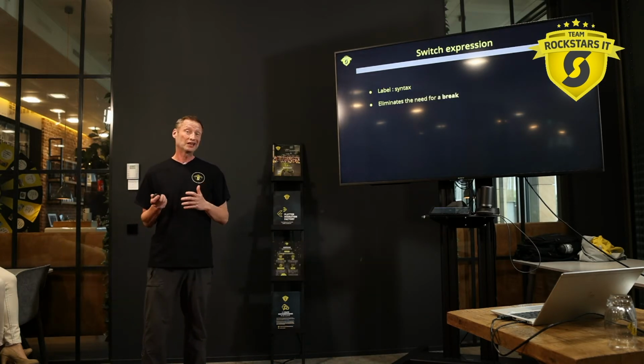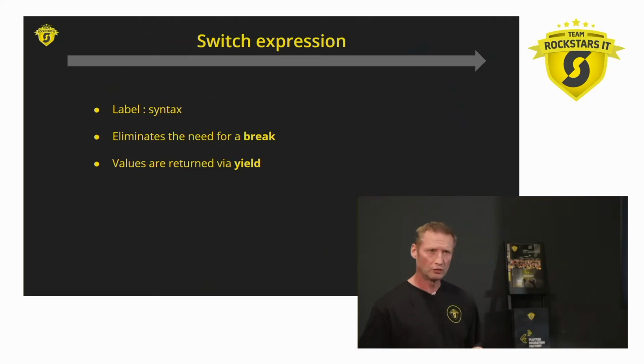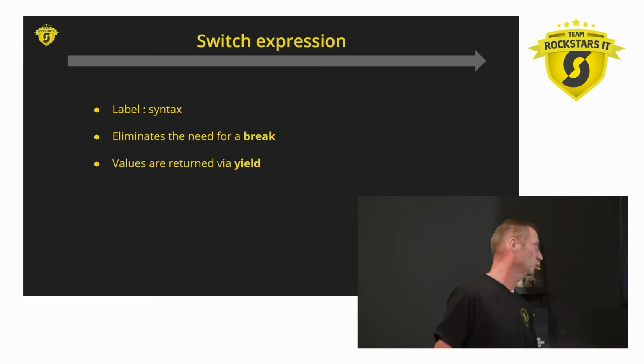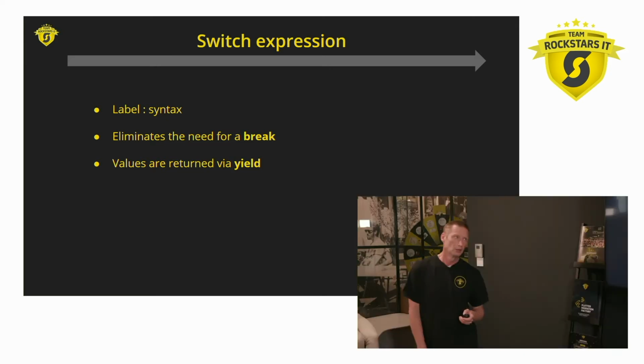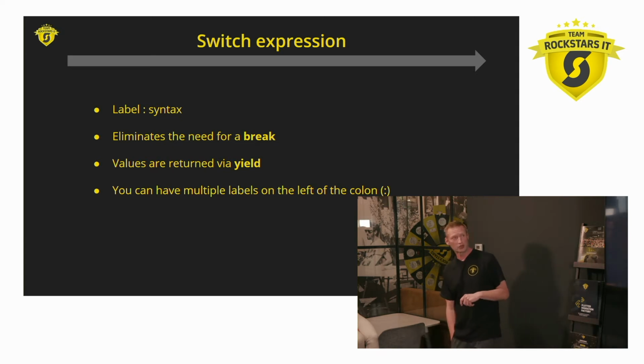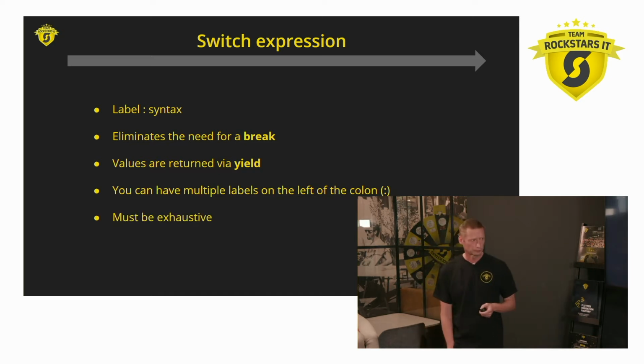It still eliminates the need for a break. But values are now returned not via the value of the arrow operator, but via a new keyword, yield. They came up with yield. In the first iteration they actually had return, and then they changed it to yield. You can still have multiple labels. They still have to be exhaustive.